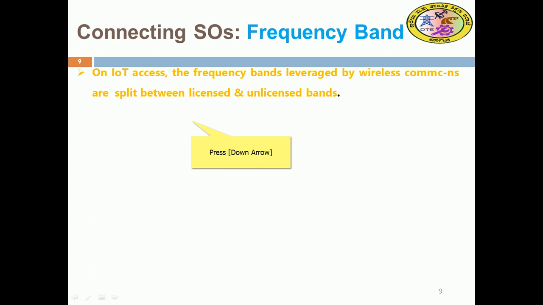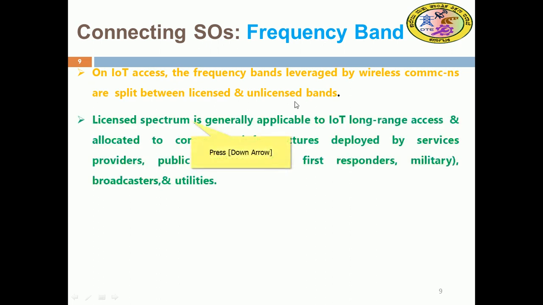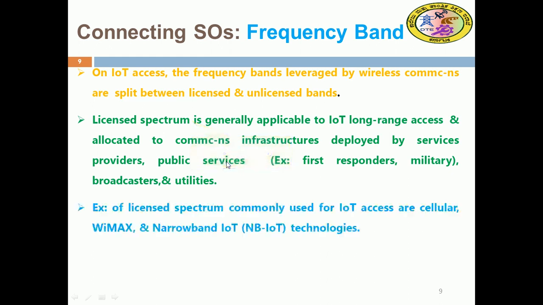Licensed bands are secured, and unlicensed bands may not be secure. People are using licensed bands, generally for IoT long range access. Licensed spectrum is allocated to communication infrastructure, entertained by service providers and public services: the first responders, military, broadcast, utilities, and so on. That is the kind of licensed spectrum they are going to exercise, especially for IoT long range.